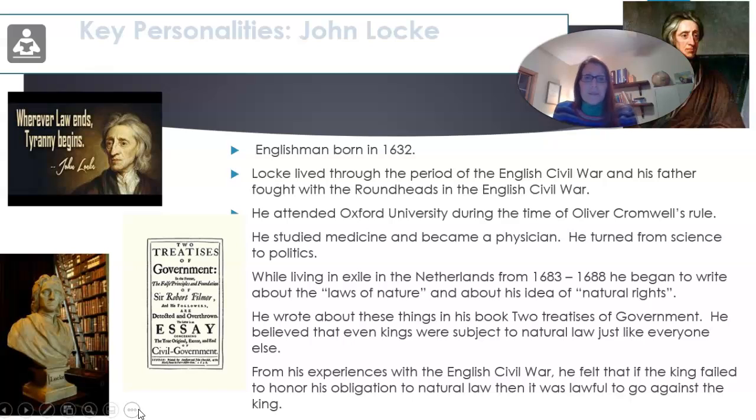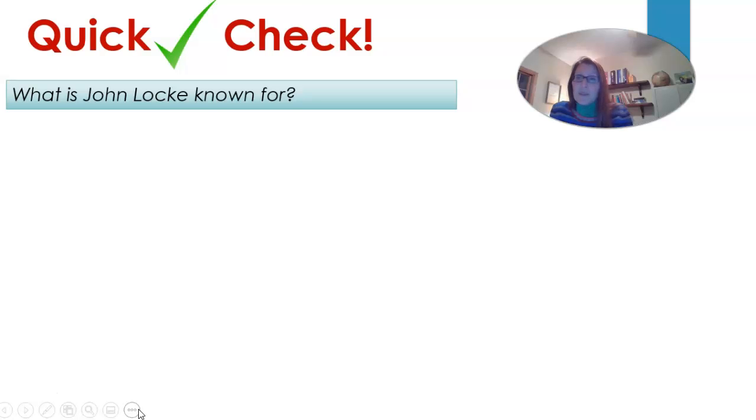He wrote about these things in his book, Two Treatises of Government, and that is in your student guide. Remember, what was that, page 204? Yes, 204 in your student guide. Make sure that you look through that in your book as well. From his experiences with the English Civil War, he felt that if the king failed to honor his obligation to natural law, then it was lawful to go against the king. So, in other words, the king didn't have absolute say or absolute power.